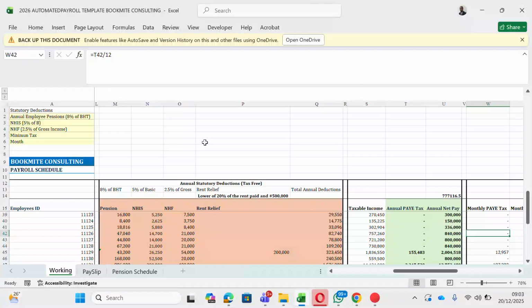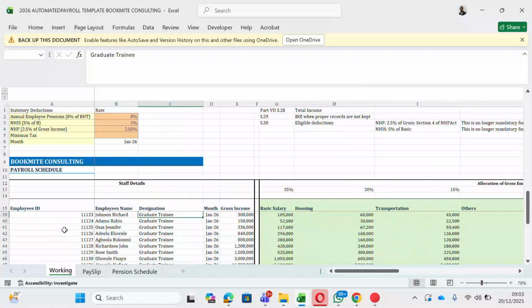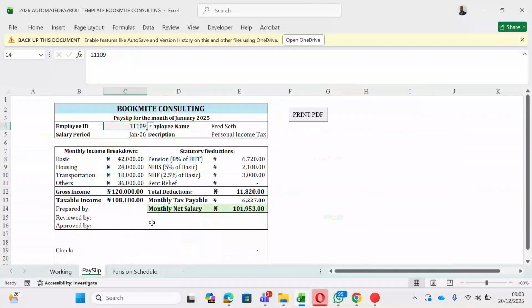There is a summary for each employee. This is the employee ID, we have the employee name. So when you want to send out a payslip, you send it for each employee. So this is a payslip. For the payslip, we have the employee. You see, there is a drop down here. Once you click on it, it's going to give you the details of that employee, like 1100, you see Agbola Bukun, personal income tax 680. So once you do that, if you want to print it as a PDF so that you can send it to the employee, you click on print.